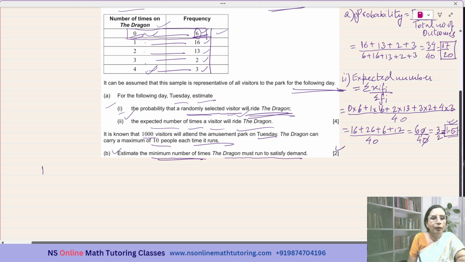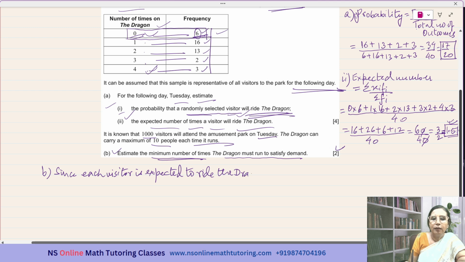So, since each visitor is expected to ride the Dragon 1.5 times,